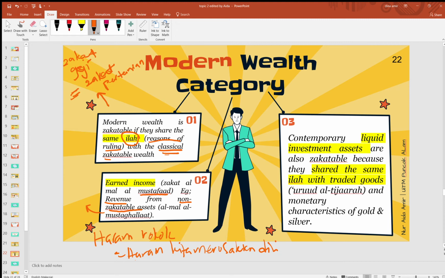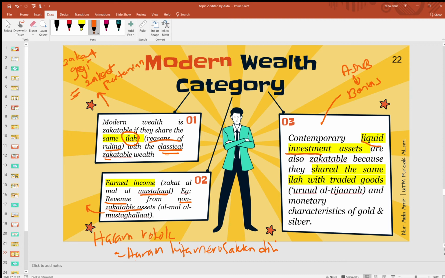Alright, third is contemporary liquid investment. Okay, liquid investment ni macam ASB lah, paling nampak ASNB yang you invest setiap bulan ni, lepas dapat gaji you masuk dalam ASB. Lepas dapat gaji you dapat ASB sampai setahun dia akan bagi bonus, okay? So bonus tu dikenakan zakat.